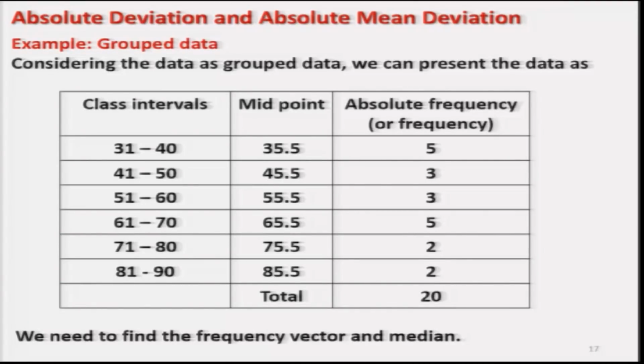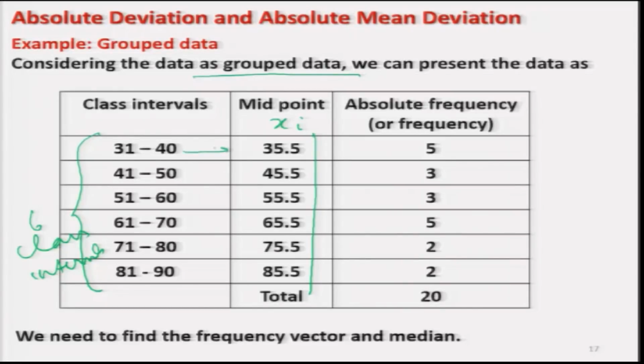So, now considering the same data set as a group data, I have divided the entire data into 6 class intervals, and I have found their mid value xi here in the second column.